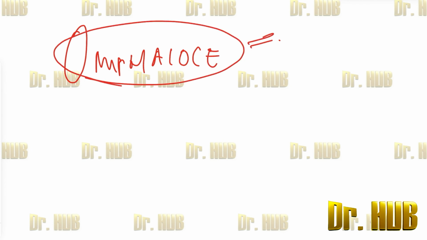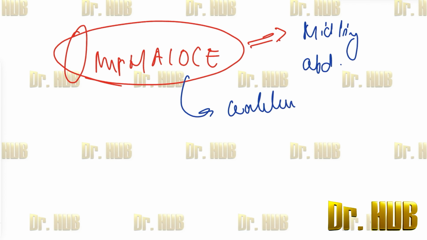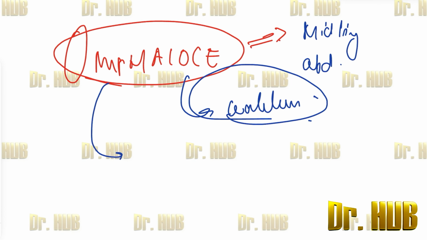It is a midline abdominal wall defect where the bowel and solid organs protrude through the umbilicus, and the umbilical cord inserts directly into the sac. The outer covering of this condition is the amnion.